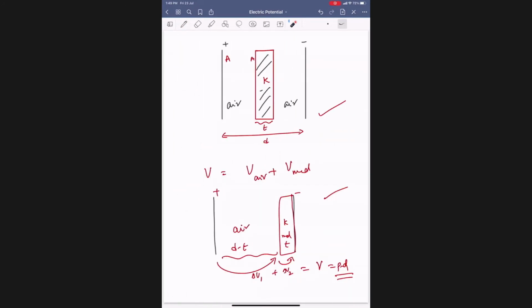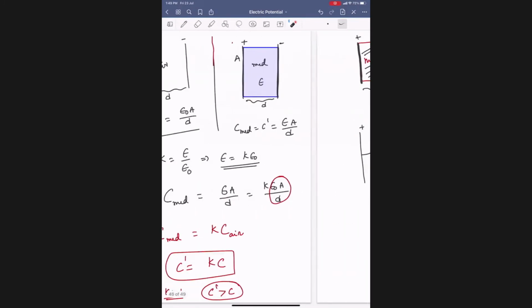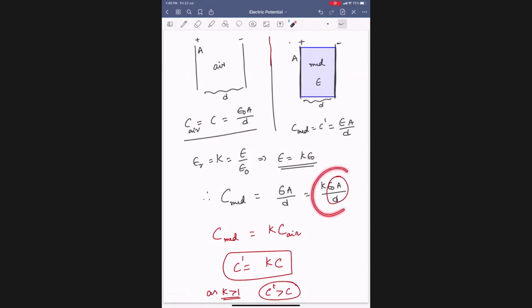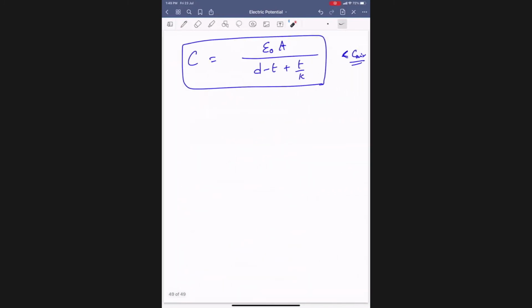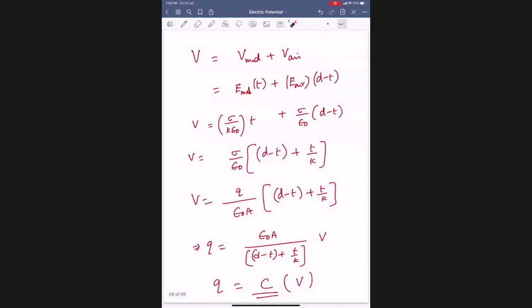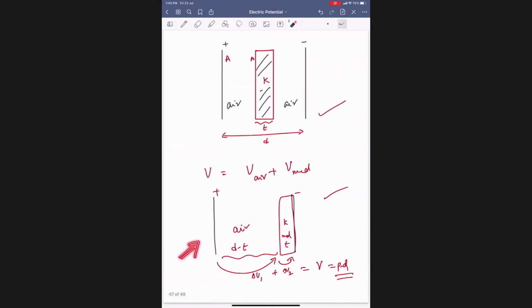So, are you bothered about the location of this dielectric piece, or is it independent of location? Doesn't matter. We keep it left or right, it doesn't matter. So you see what the difference is? Completely filled becomes K times epsilon naught A by D. But if a part is filled, then it becomes epsilon naught A by D minus T plus T by K. Okay, everybody done this? One minute, sir. Copy this, everybody.